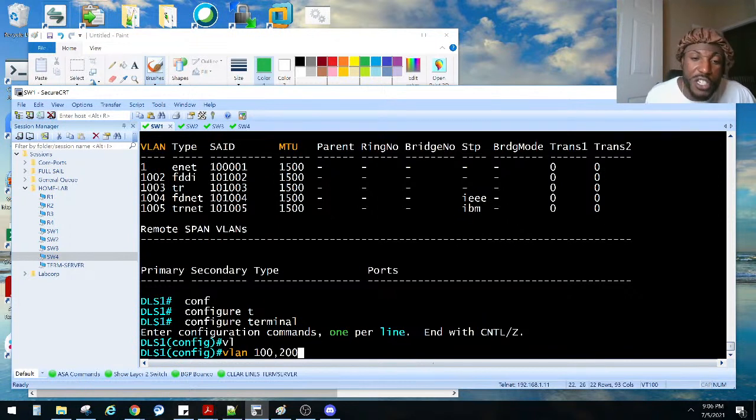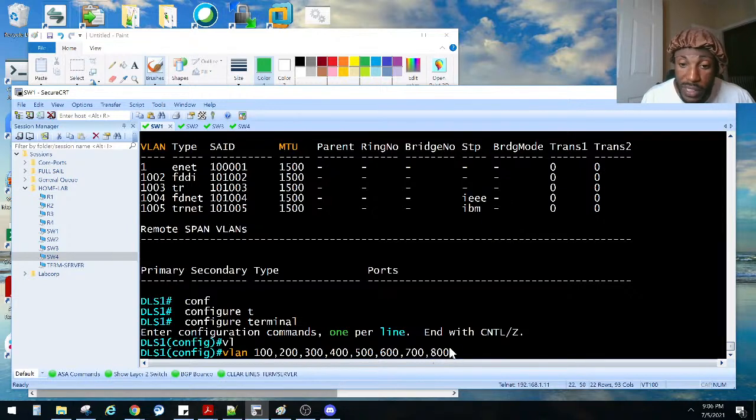100, 200, comma, 300, comma. I think the reason why I thought it should work like this is because I used to put a space, and that's why it never worked for me for all these years. 500, 600, 700. I forgot the 600. Fat finger squad. 700, comma, 800.